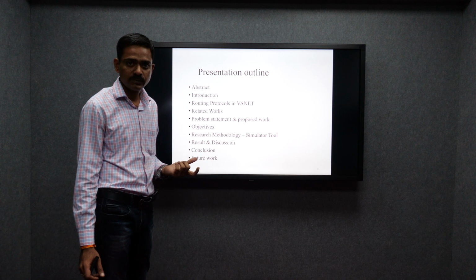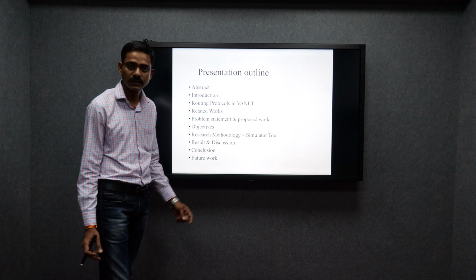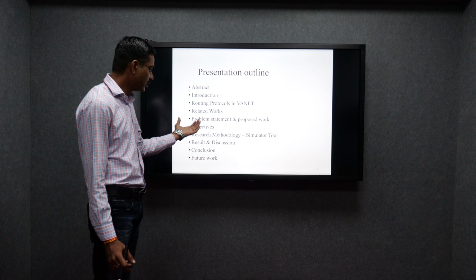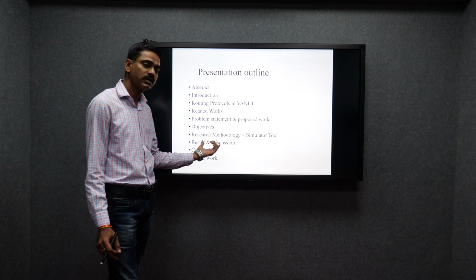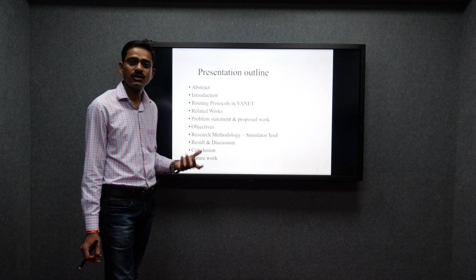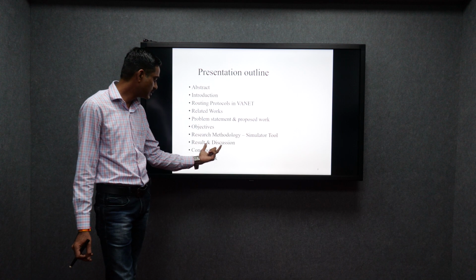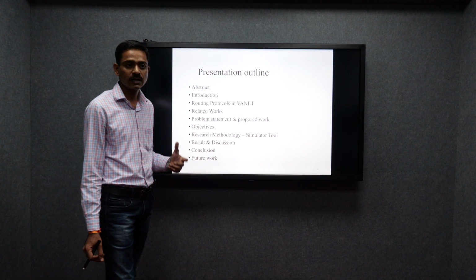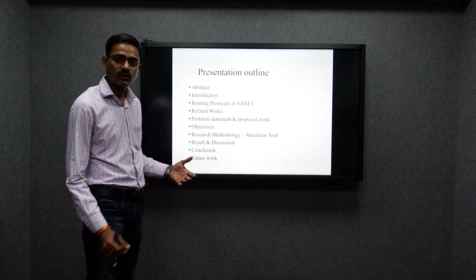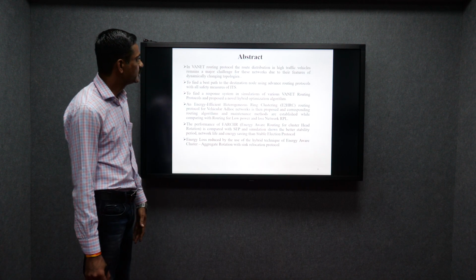Then I identified six main objectives from these problem definitions, and then the research methodology, for which I used a network simulator as a tool to simulate everything. After that come the result discussions, to make the network more stable, with parameters such as throughput and packet delivery ratio, among others. At the end I give the conclusions of this research and the future work, maybe on security concerns. Now I start with the abstract.